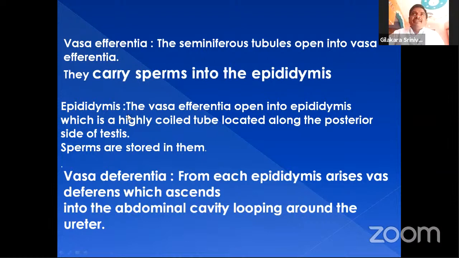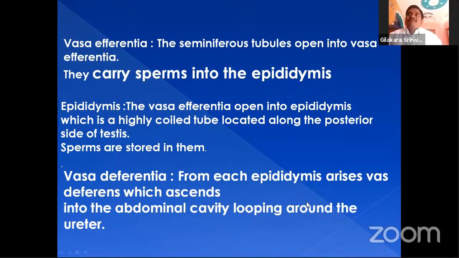The vasa efferentia open into the epididymis, which is a highly coiled tube located along the posterior side of the testis. The sperms are stored in the epididymis. This is a very important point. The sperms are produced in seminiferous tubules and released into the duct system, into vasa efferentia, and from there to the epididymis, a bunch of tubules. The epididymis helps in storage of sperm cells, and releases the sperm cells into vas deferentia.